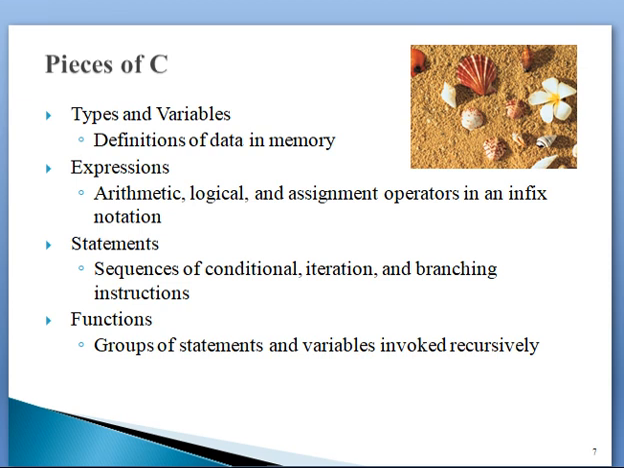Functions: group of statements and variables invoked recursively. So a function is a block of statements, a group of statements. These are executed recursively, repeatedly. Whenever you want to execute that particular set of instructions, you execute it again and again. For example, finding the factorial of a number, to find out the factorial of a number, we multiply that number with the next number, like that.